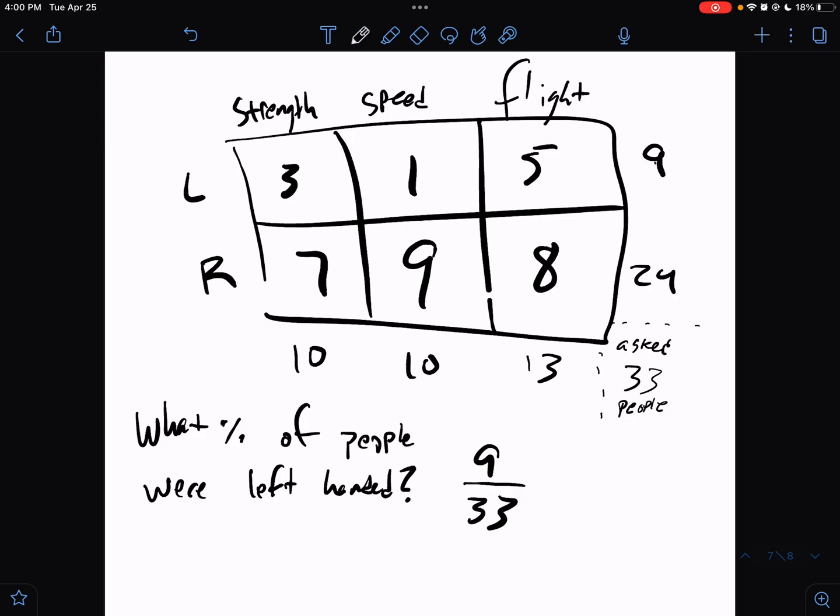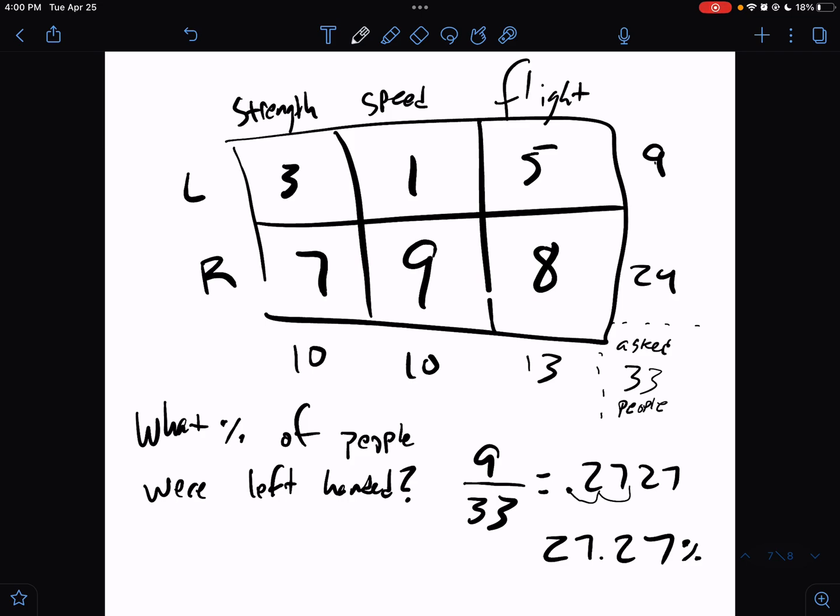So 9 divided by, just plug into a calculator, 9 divided by 33 is a weird number. It's 0.272727 repeating. Okay, so to make it into a percentage, you just move the decimal over 2 spots. So 27.27%, or 27.3 if you want to round it, or 27% if you want to round it more, whatever. So about 27% of people were left-handed.